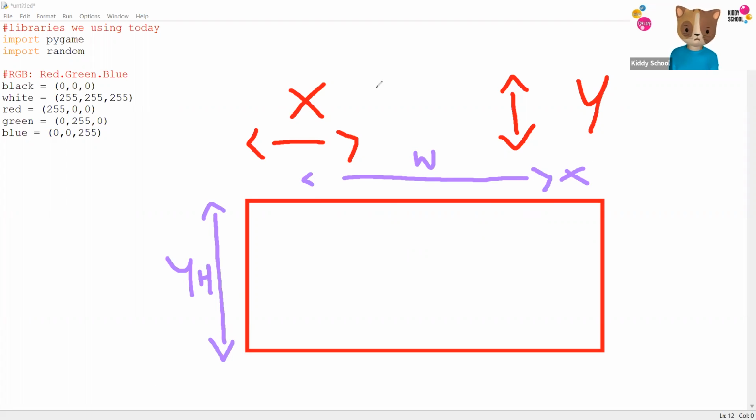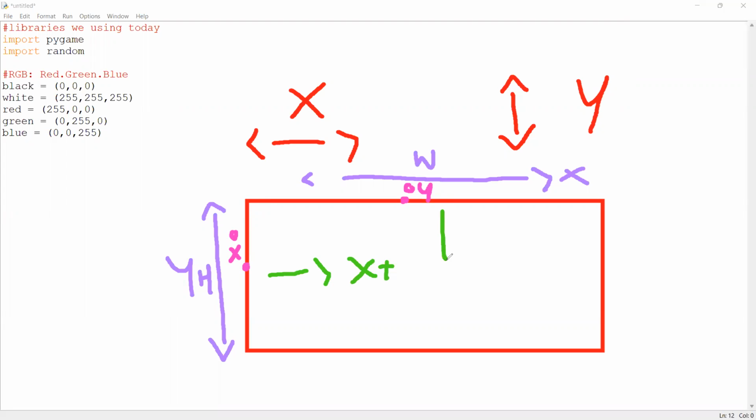The thing about Pygame is pretty simple. It looks complicated, but it's really simple. Pygame says x is 0 on the left side, and y is 0 on the top side. So if you keep going to the right side, the number of x increases. And if you keep coming down, the number of y increases.